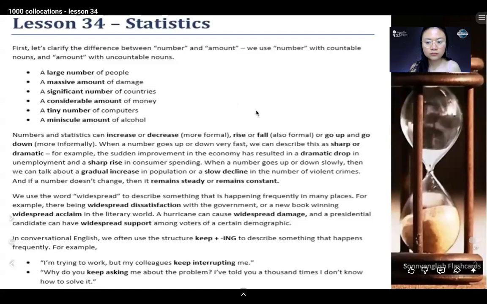When a number goes up or down slowly, then we can talk about a gradual increase in population, or a slow decline in the number of violent crimes.